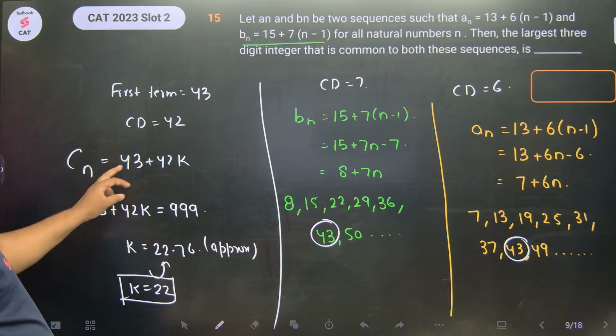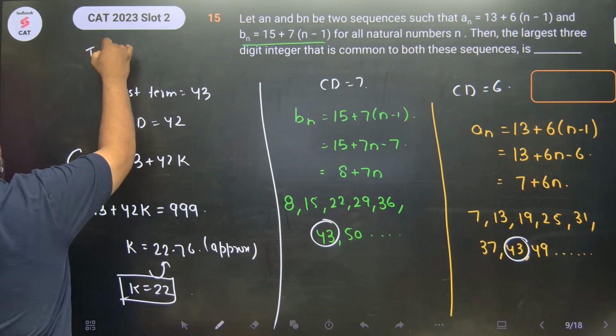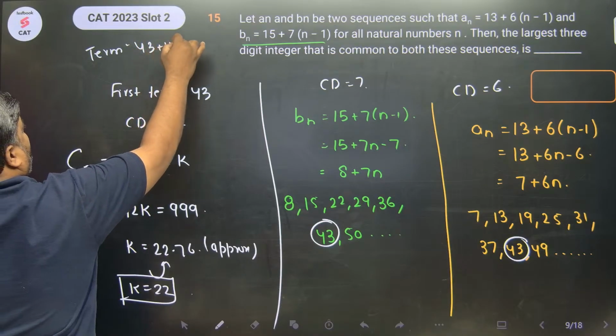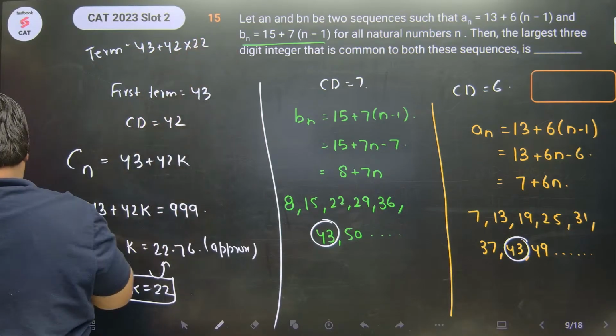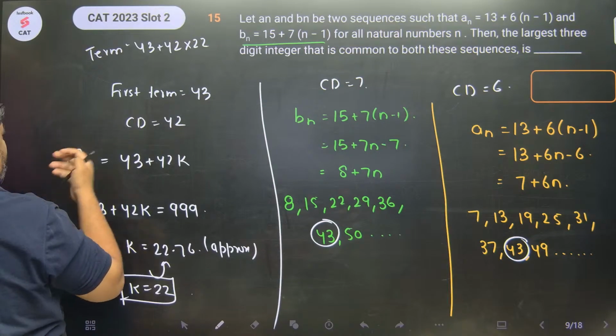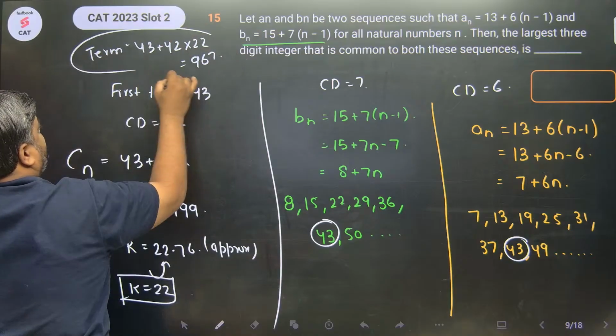22 put करो इसमें, you will get the term. So the term we are looking for is 43 plus 42 into 22. So this is 42 into 22, 924 plus 43, 967.